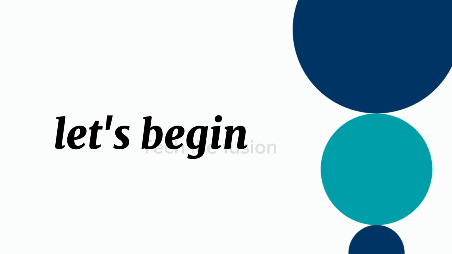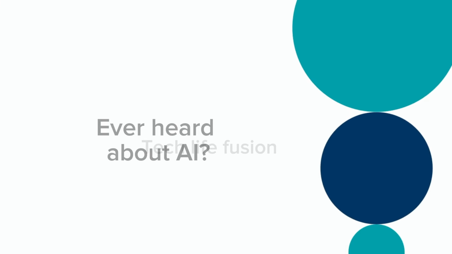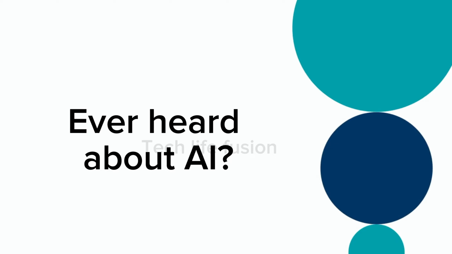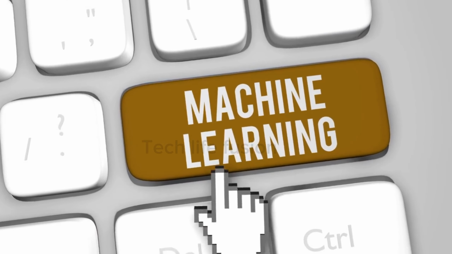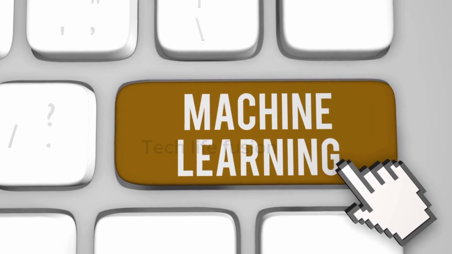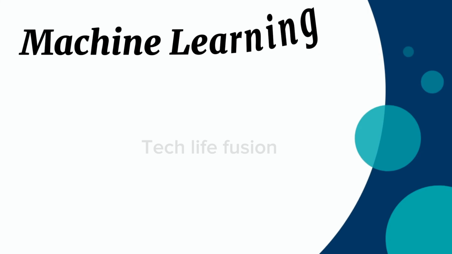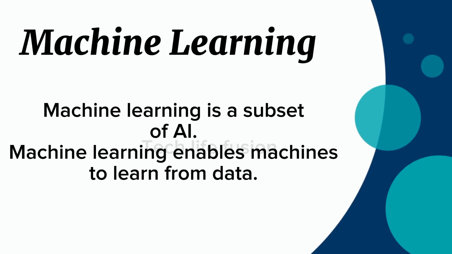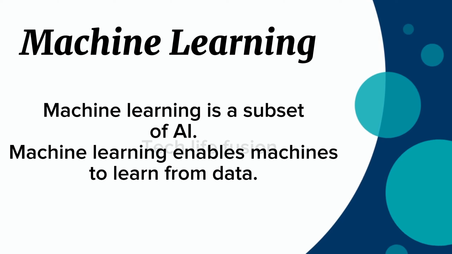Now let's get to the topic. If you have ever heard about artificial intelligence, then you must have heard about machine learning with it because it is the most important part of AI. Machine learning is basically a process of teaching a machine or a robot by giving it data.